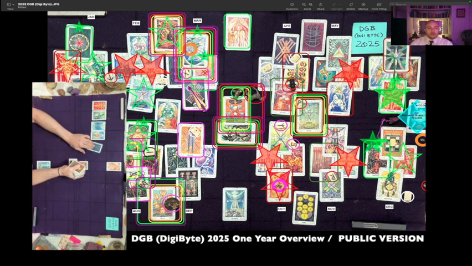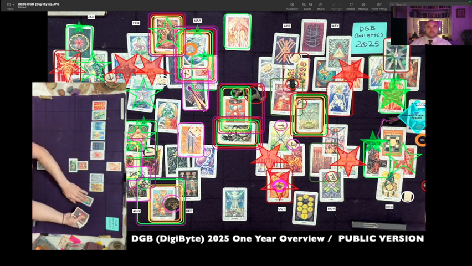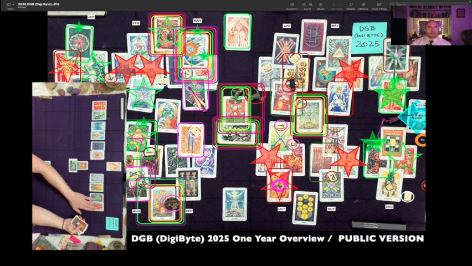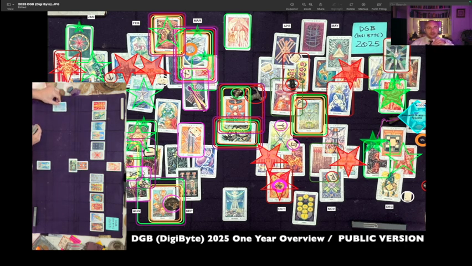The overall theme and chart behavior for DigiByte in the year of 2025, we have a failed attempt to break through key resistance followed by a decline through key support. What's important about this resistance is that usually it'll come after falsely establishing support. There's this failed attempt to break through resistance and we expect to break through it because of this falsely established support. But then instead of that breakthrough, or maybe we break through momentarily more likely, we turn around and we decline rather than having a breakout. We decline usually through that falsely established support.